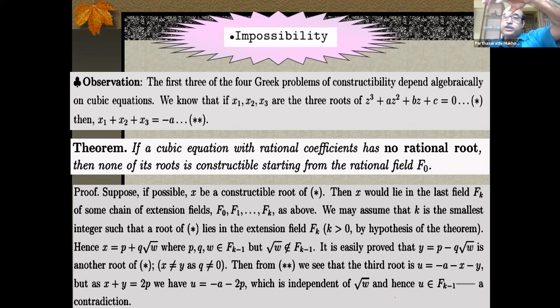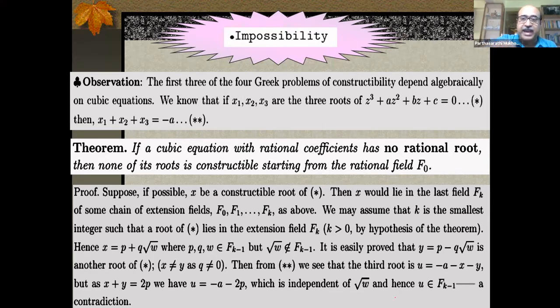So if it lies in f2, then automatically it lies in f3, f4, f5, but I consider f2 where it lies for the first time. So k is the smallest integer such that this root lies in fk. So it is not below that. It's not in fk minus 1 or further below. First time it appears in fk. Some fk will be there always because it is constructible.